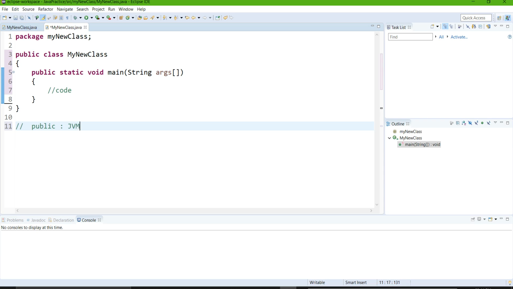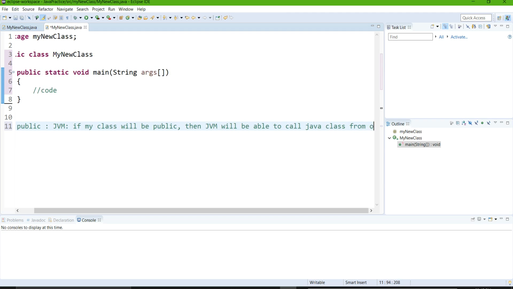And you know that if I make my class private or protected, I am not able to call my class from outside. So I am saying that if my class is public, then JVM will be able to call the Java class from outside.